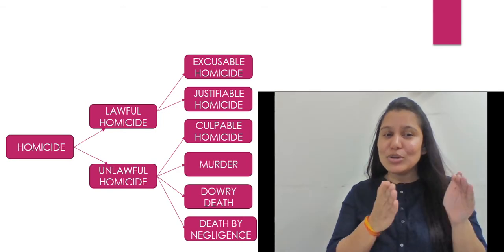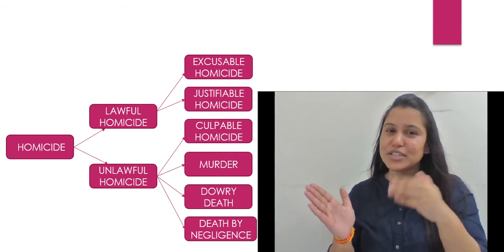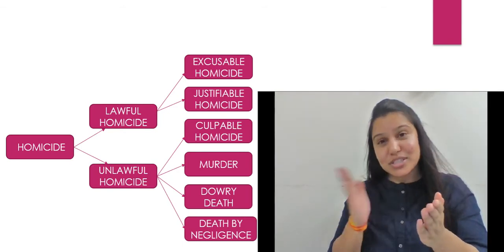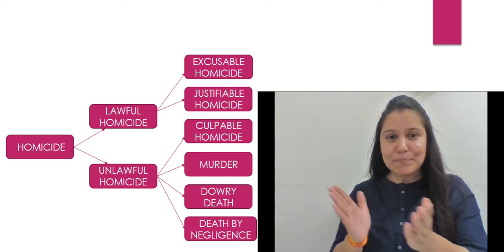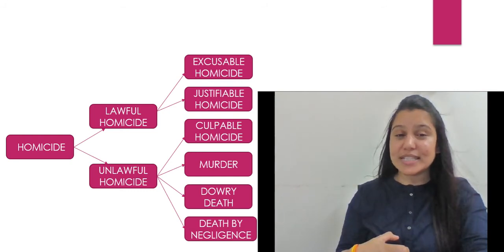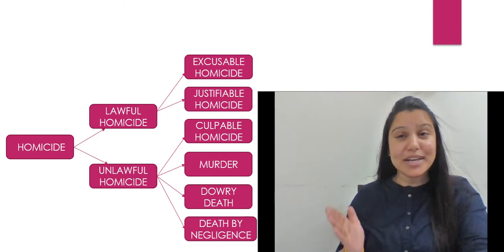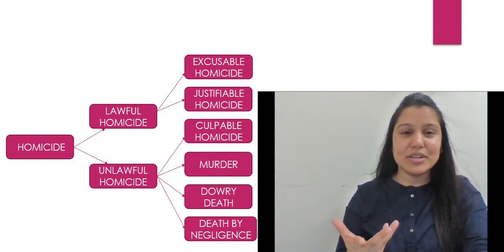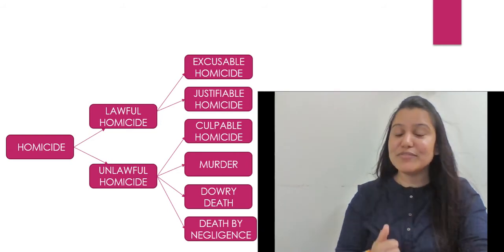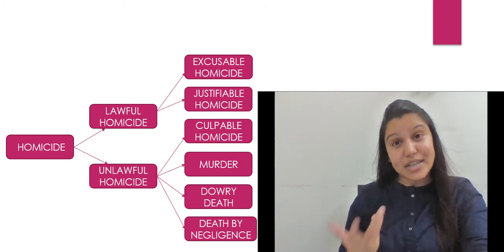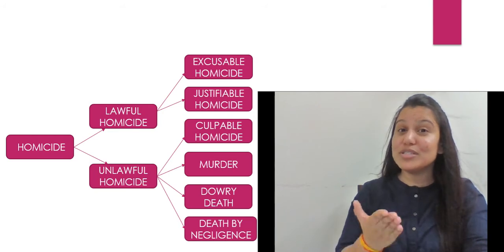So it is about lawful homicide having two parts, excusable homicide and justifiable homicide. Is that clear? Now, unlawful homicides have culpable homicide, murder, dowry death, death by negligence, right? Murder is what we are going to read. Culpable homicide we'll be reading in this lecture. Dowry death, that is section 304B.